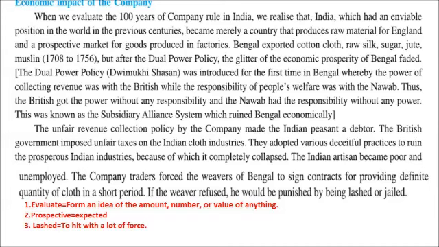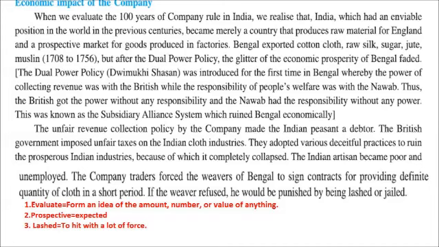Now, this double power policy or Dvimukhi Shasan was introduced for the first time in Bengal, whereby the power of collecting tax was with the Britishers, while the responsibility to solve the people's problems or to look after the people's welfare was in the hands of the Nawab, that is the king of that region.